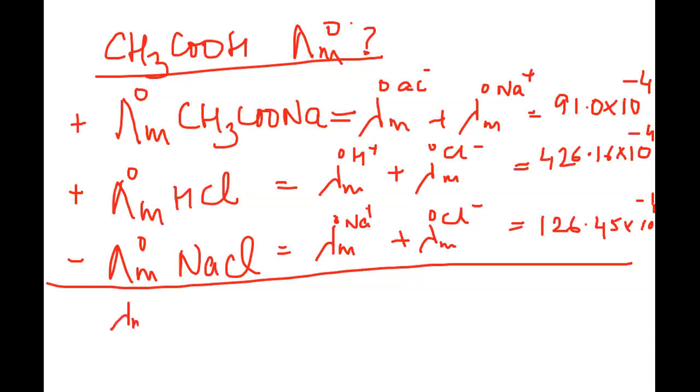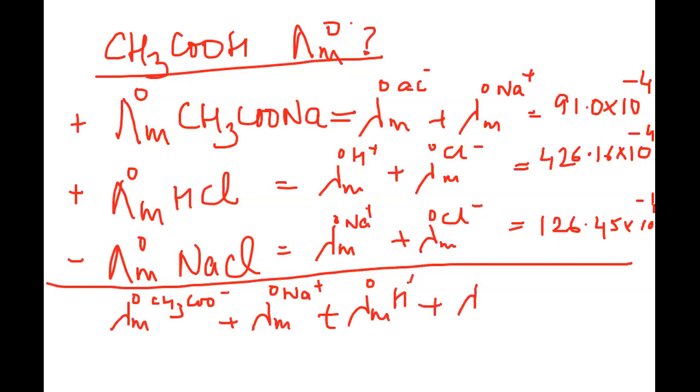So if I'm writing molar conductance at infinite dilution of CH3COO negative plus ionic conductance of the 1 mole of Na plus ions, plus we said we're going to add this, so molar conductance of H plus ions, plus the chloride ions, infinite dilution always, this is plus, all right.